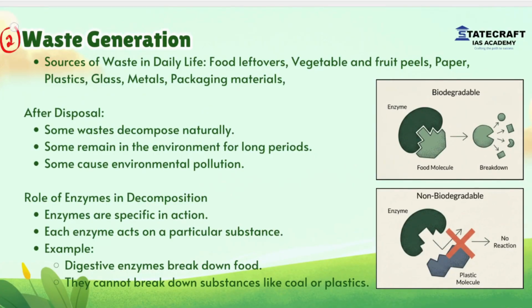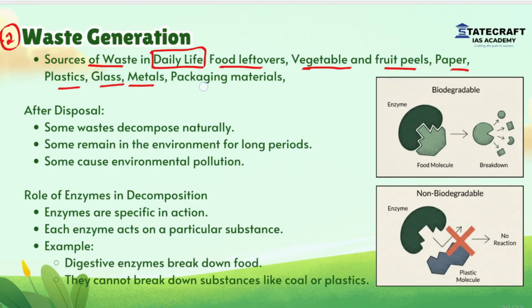The second environmental problem caused by humans discussed in this chapter is waste generation. What are the sources of waste? Our daily life is the source of waste, which includes food leftovers, vegetable and fruit peels, paper, plastic, glass, metals, packaging materials. After disposal, some get decomposed naturally, some remain in the environment for long periods, some cause environmental pollution.